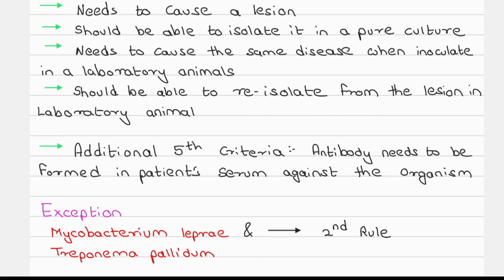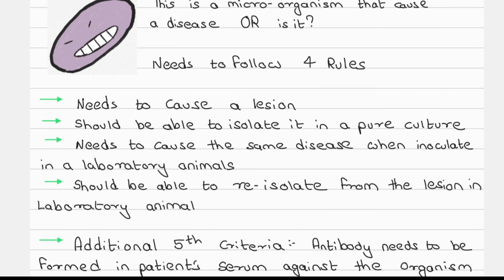And the final rule is that it needs to be re-isolated from this animal also. When the lesions are caused in the animal, I should be able to re-isolate the same microorganism, not a different one. It needs to be the same one to finally confirm that this microorganism is causing that disease.